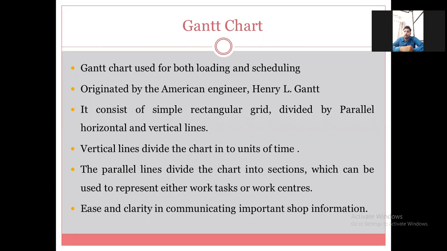Next point, vertical lines divide the chart into units of time.